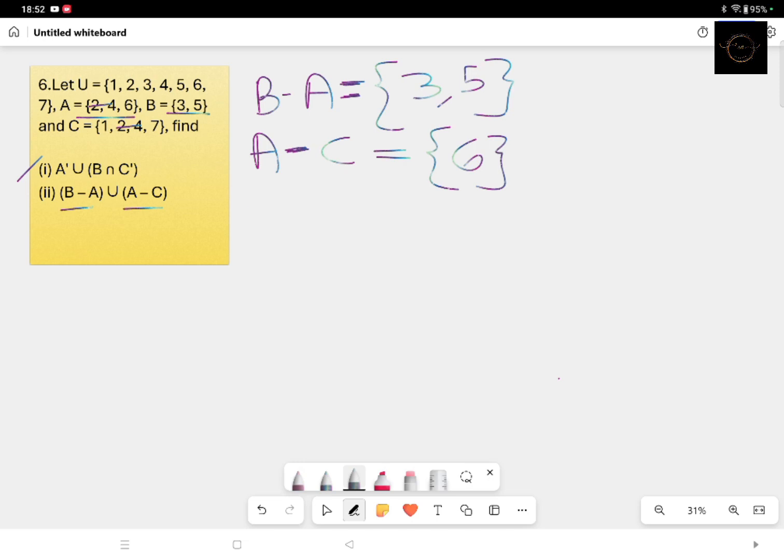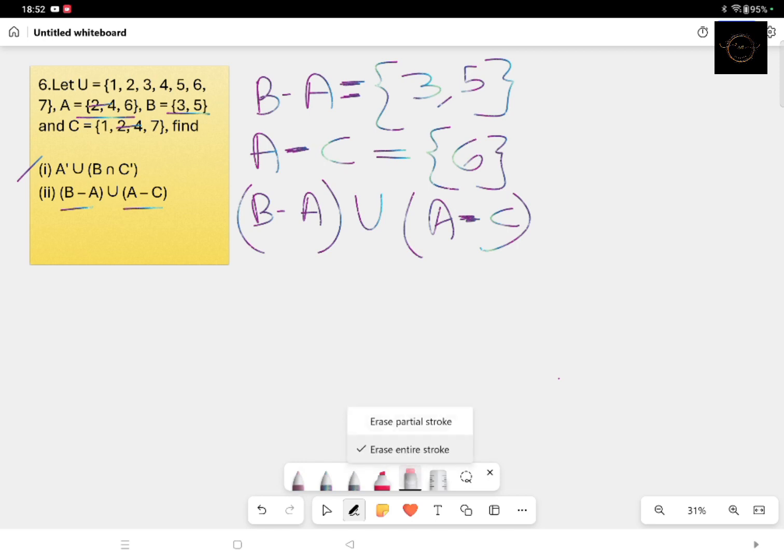So now you have to find out B minus A union A minus C. Both union we have to find out. That is 3, 5, 6. So that will be your answer. In this way, whatever findings you will be asked to calculate, easily you can find out by doing the brackets work first, then you complete the entire part, keeping in mind what is U and what are the elements of the respective sets.